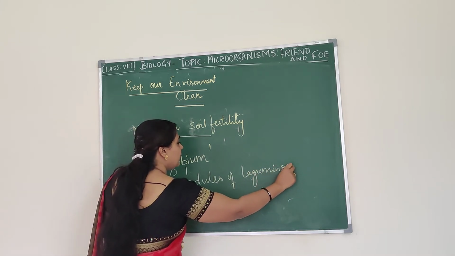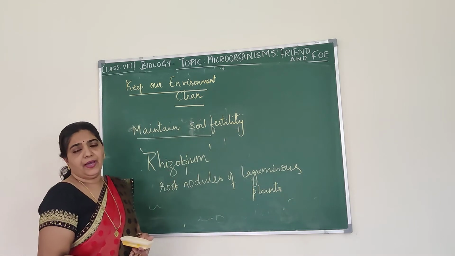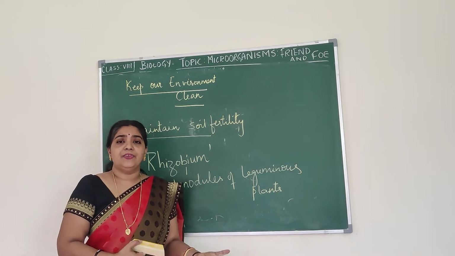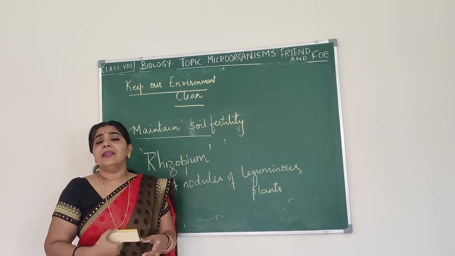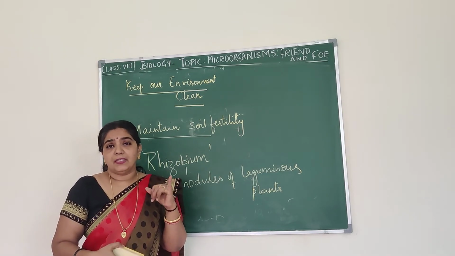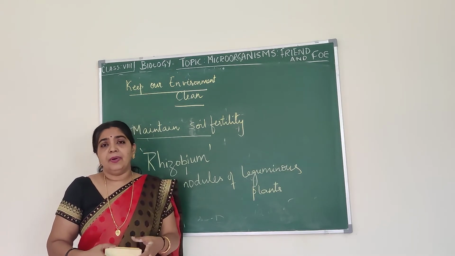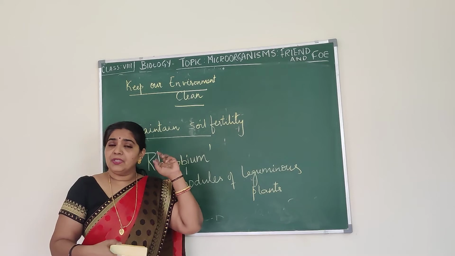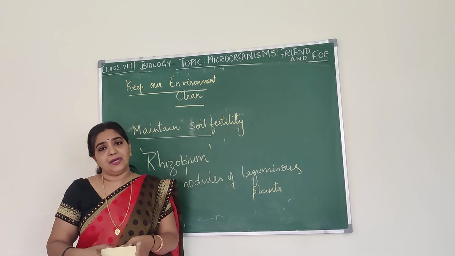The plants require various nutrients. Whenever we talk about crops, that is wheat, rice, ragi, or any plant in general, they need various nutrients. Among those nutrients, nitrogen plays an important role in the growth of the plant. 78% of our atmosphere is made up of nitrogen, but plants cannot utilize it directly.